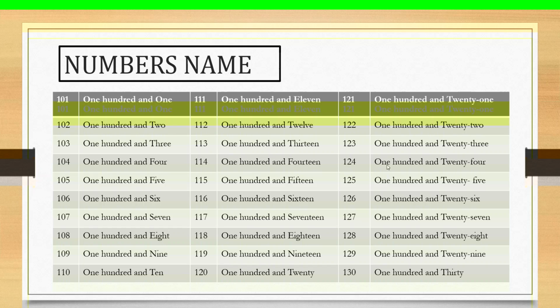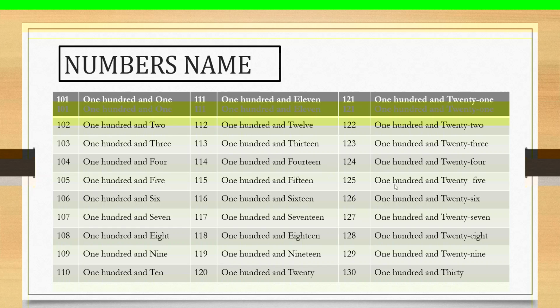Who can read the spelling of 124? One hundred and twenty-four. Then the number 125.